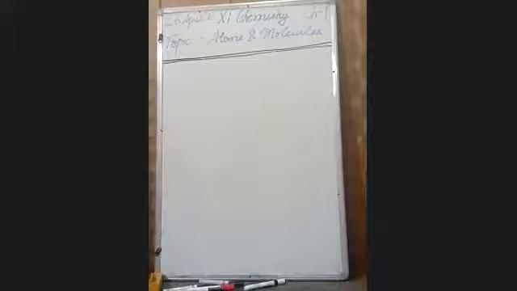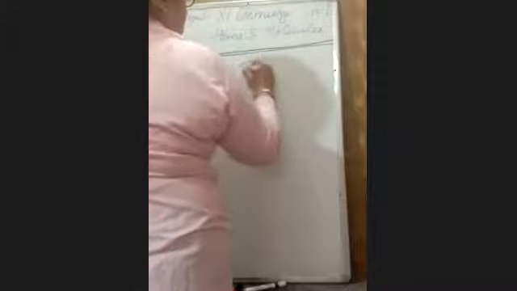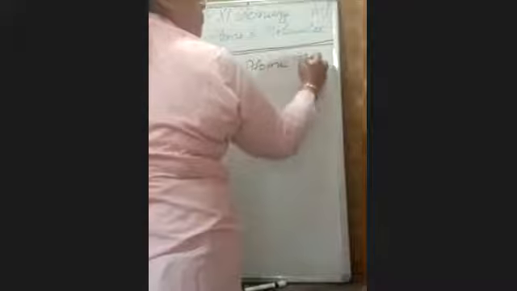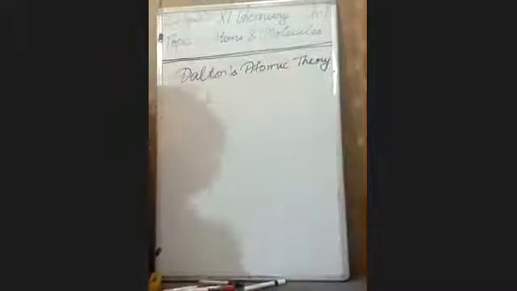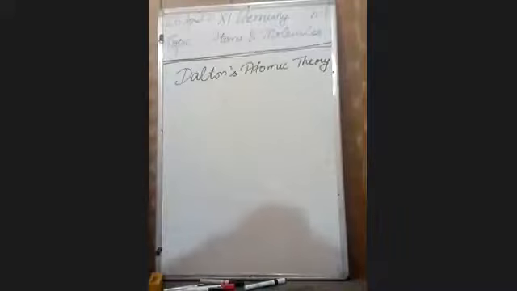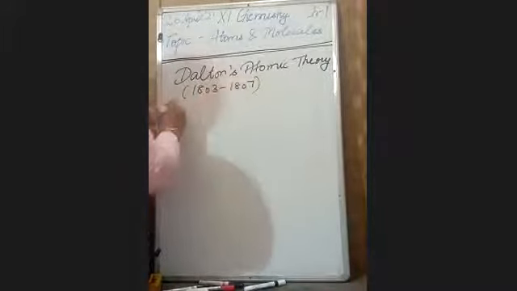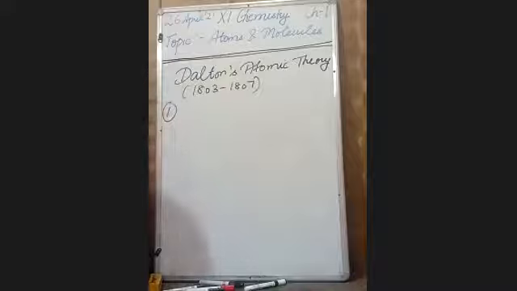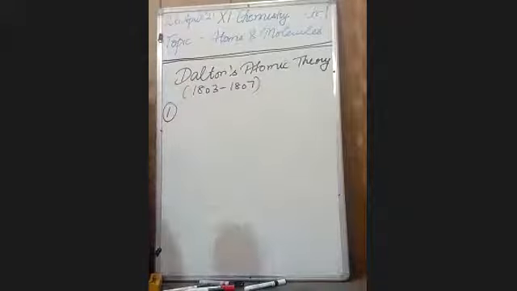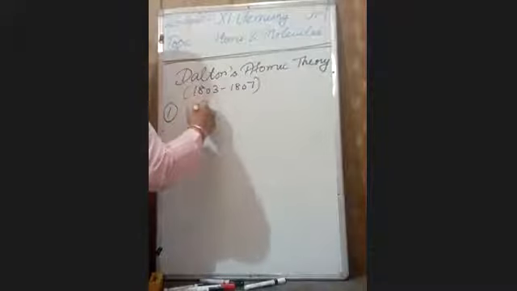Fine. Next, we will take Dalton's atomic theory. Dalton gave this theory around 1803 to 1807. What his postulates are: first, each element in the universe is composed of very small particles known as atoms.